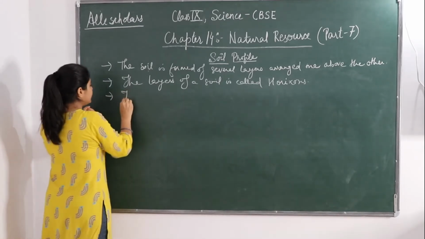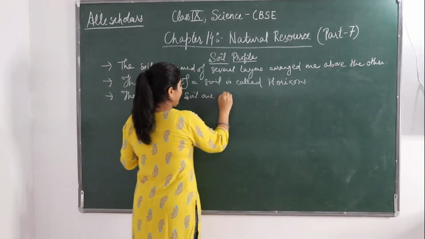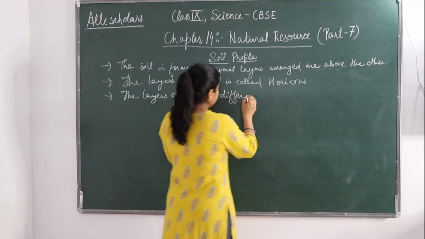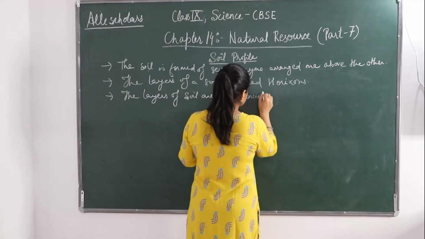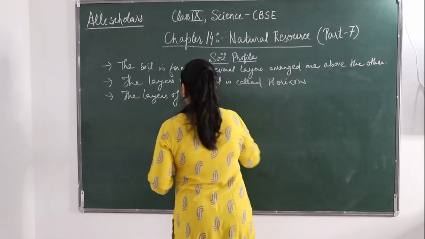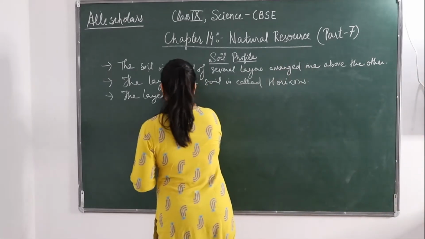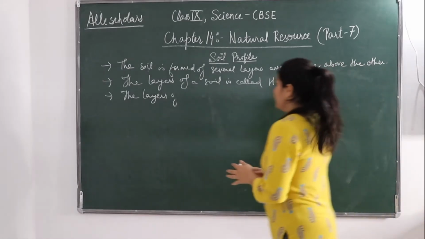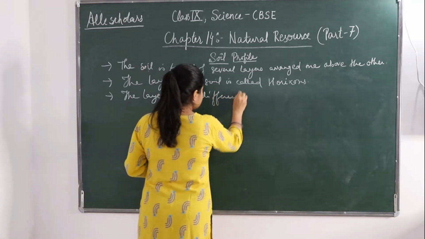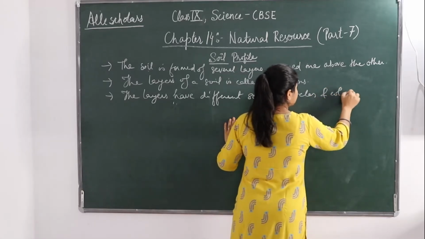Okay, so the layers of soil are differentiated on the basis of the soil particles and colors they have.